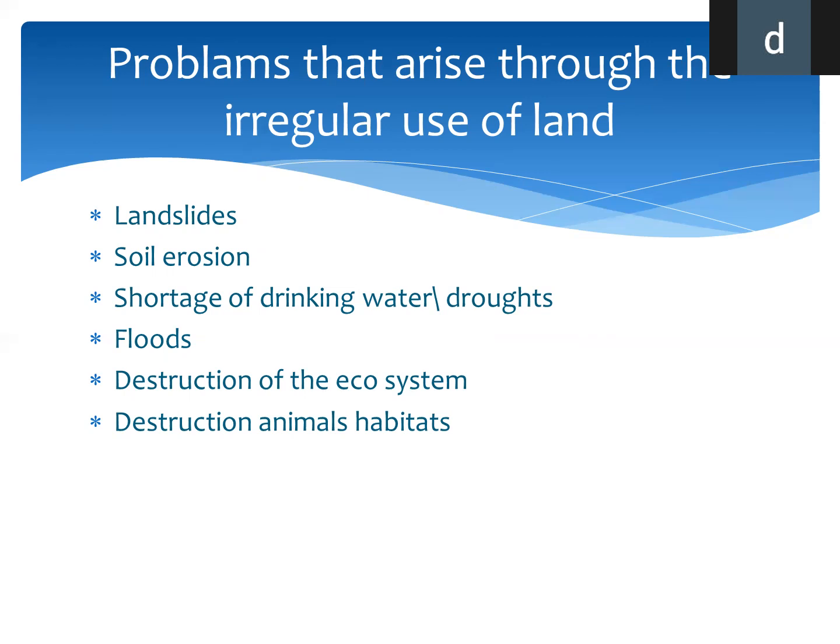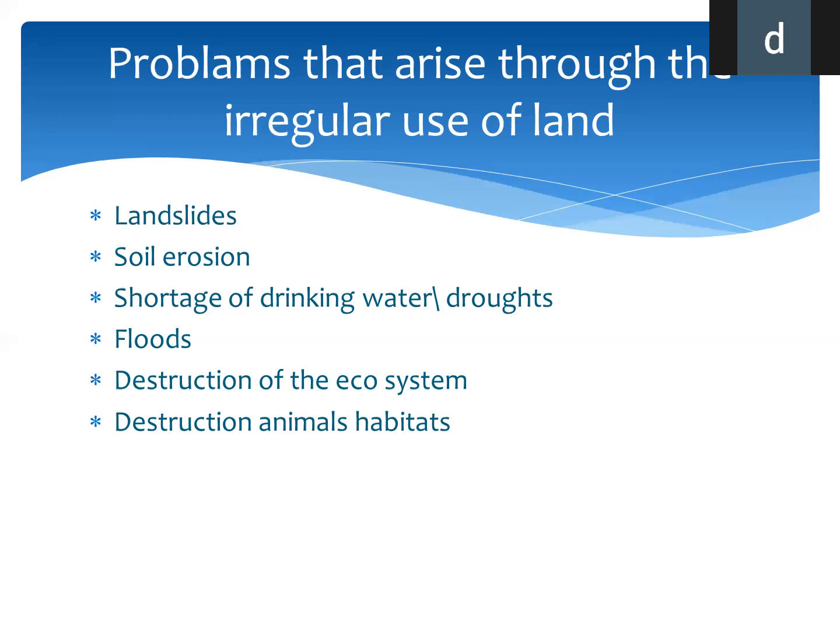So all the ecosystem, the flora and fauna, face the threat of destruction. Destruction of animal habitats. When we are clearing the forest for cultivation or other building purposes, animals lose their habitats. So animal attacks towards the cultivated lands and the people of a country can be seen after this destruction of animal habitats.